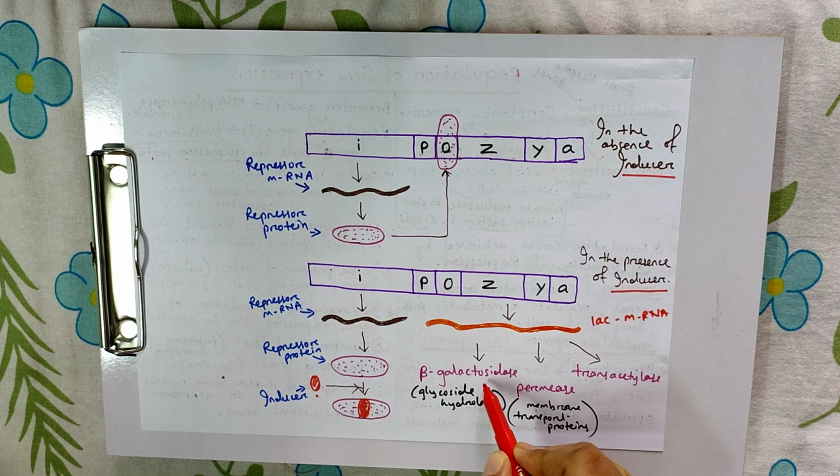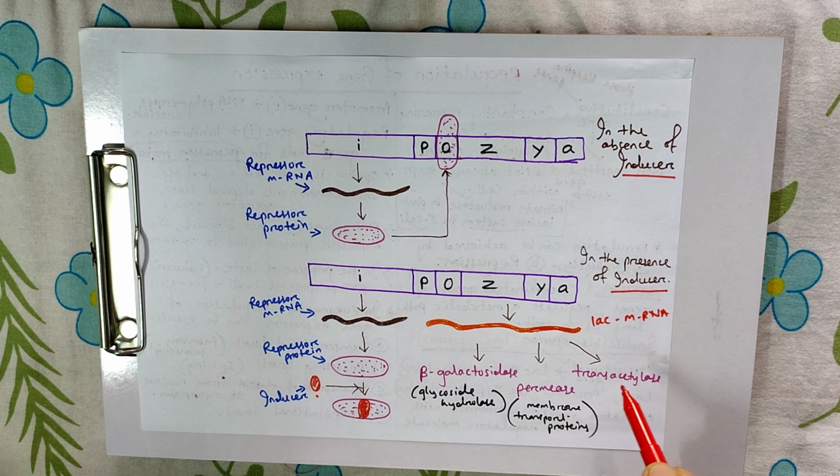What is the function of beta-galactosidase? It is one kind of glycoside hydrolase which breaks down beta-galactosides into monosaccharides. Similarly, permease is a membrane transport protein and helps in the diffusion process.